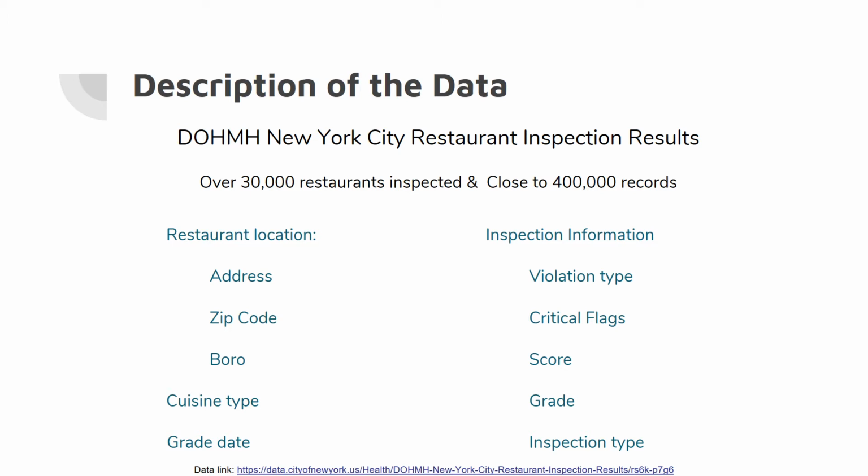This gives us a very broad data set to develop findings. We are able to consider a variety of factors, including restaurant location, which includes addresses, zip codes, and boroughs; cuisine type, categorizing restaurants into 85 different cuisines; the date the restaurant was graded; and inspection information, which covers violation, critical flags, total score, grade, and the type of inspection conducted. With this large population and collection of attributes, we hope to find interesting correlations that will tell us more about the New York City restaurant industry.